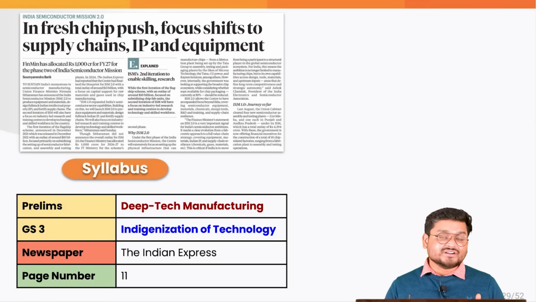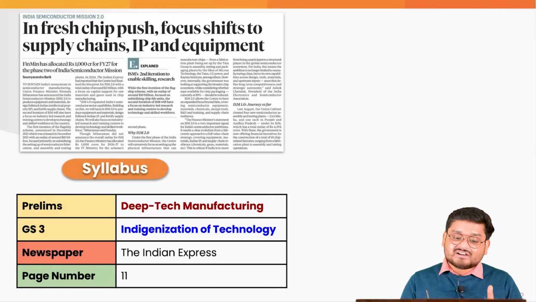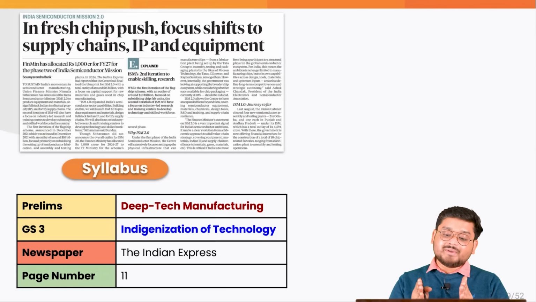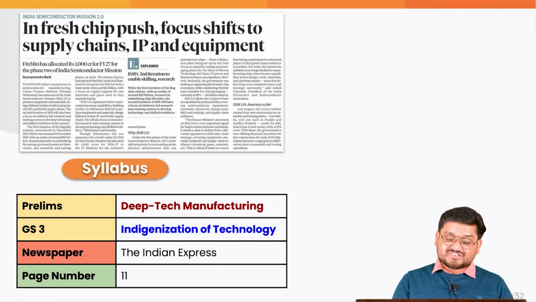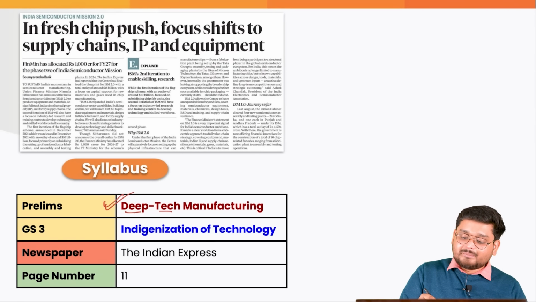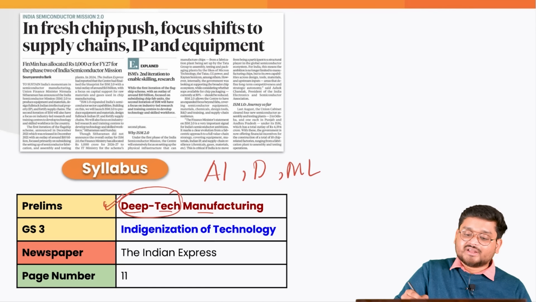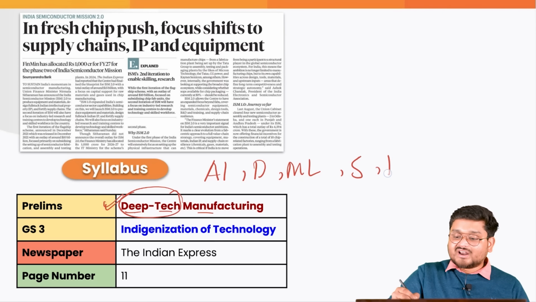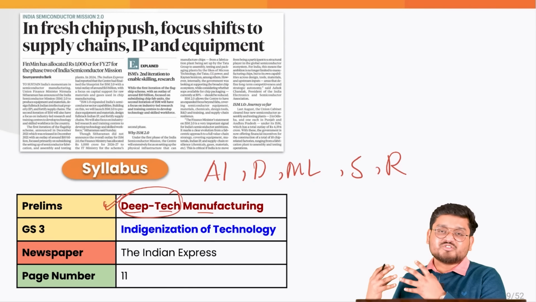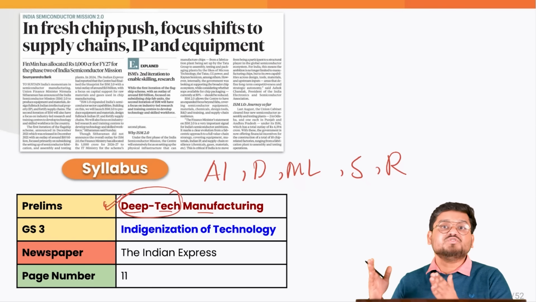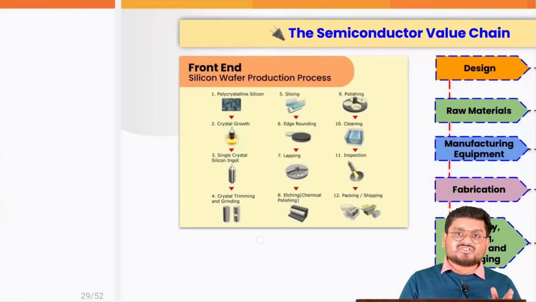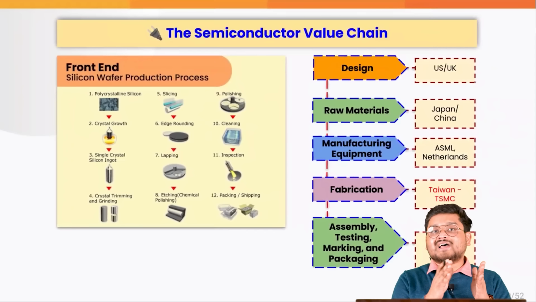The first prelims pointer here is where the Indian government has launched the India Semiconductor Mission 2.0, which is a very major initiative under deep tech manufacturing. Deep technology means the technologies of artificial intelligence, data centers, machine learning, semiconductors, rare earths and various other equipment which are futuristic. So this is where India is trying to boost its own value chain.